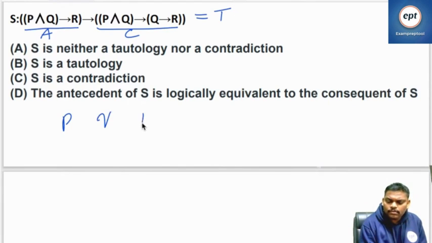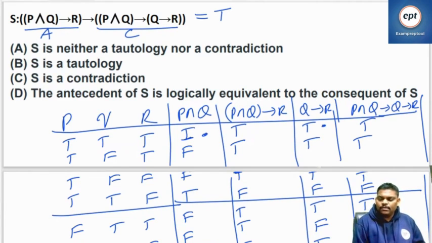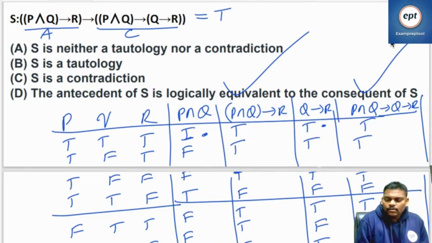P, Q, R. False. Right? False. Check properly. Next one. True, true, true. True. Now you compare, you will get the answer. Verify this table. TT, TF. Yeah, both are equal, right? Equal.